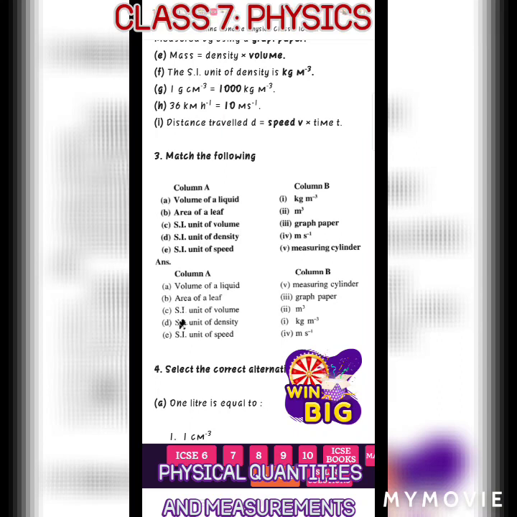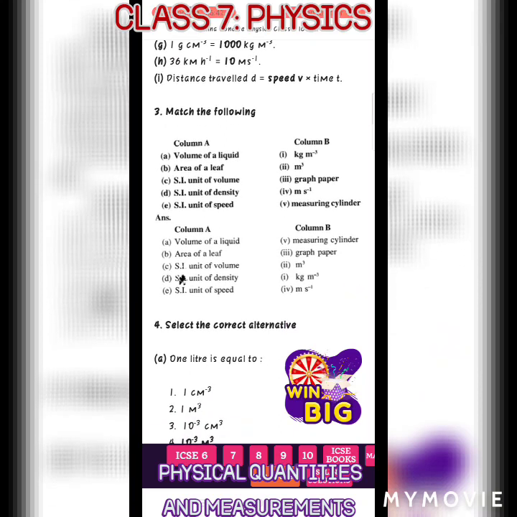Then match the following now. In column A it is given volume of a liquid, area of a leaf, SI unit of volume, SI unit of density, SI unit of speed. In column B it is given kilogram per meter cube, meter cube, graph paper, meter per second, measuring cylinder. So the answer is given below.